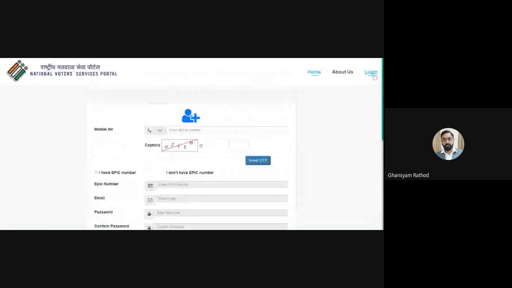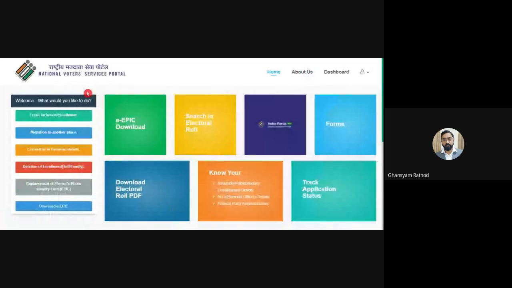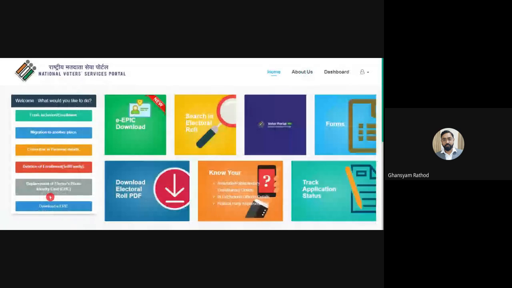So let me log in. I'll show you what you will get after logging in. Mobile number, and here is the password. And you have to enter the captcha also. See, when you log in, all of these forms and all of these supports get enabled. Before login, it was not enabled.